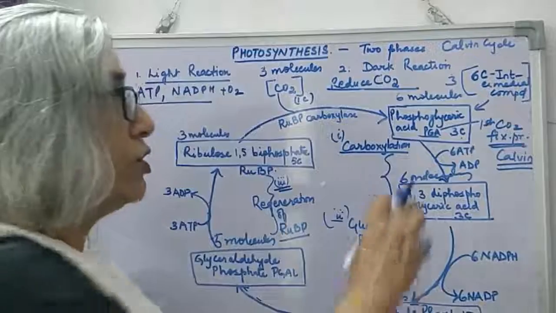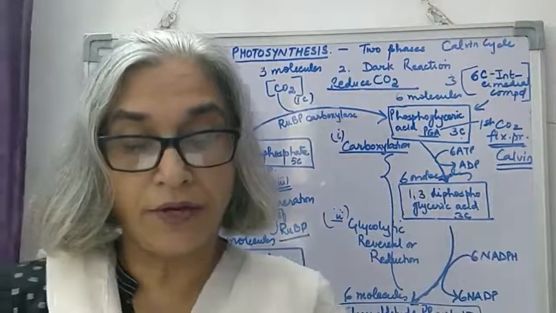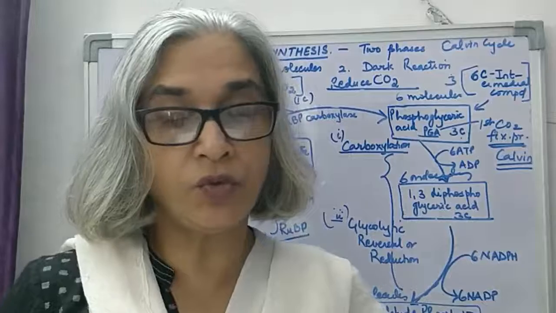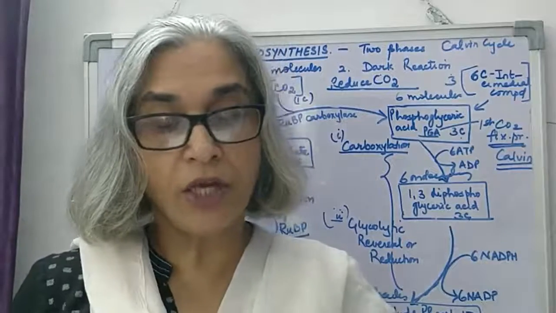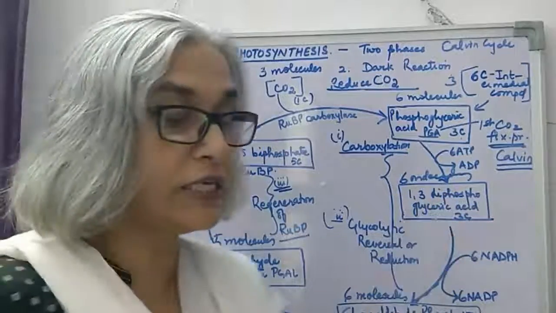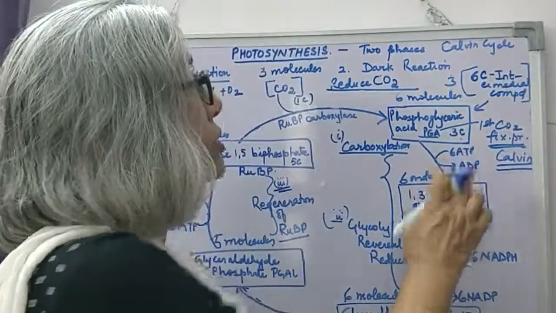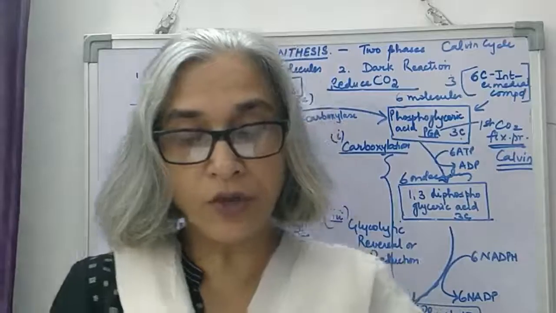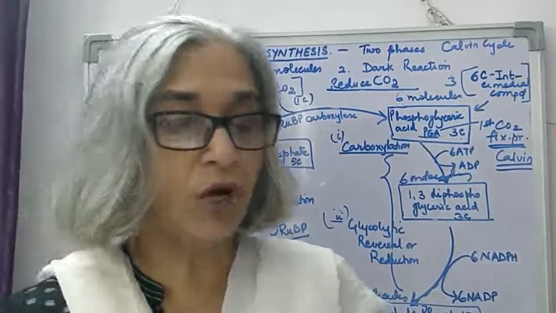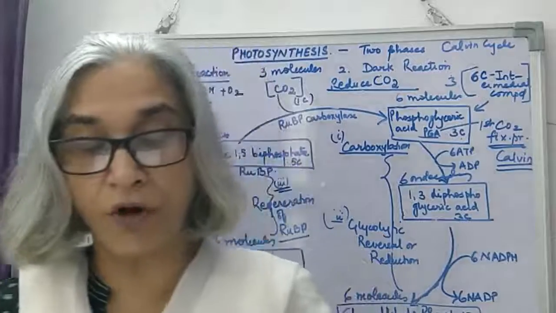It involves the reduction of phosphoglyceric acid. Reduction means addition of hydrogen. Reduction of PGA by using ATP and NADPH2, which are products of light reaction. 6 molecules of PGA are reduced to 6 molecules of 1,3-diphosphoglyceric acid, which later on, by utilizing 6 molecules of ATP, and using all the NADPH2, 6 molecules of glyceraldehyde phosphate, abbreviated as PGAL, are formed.